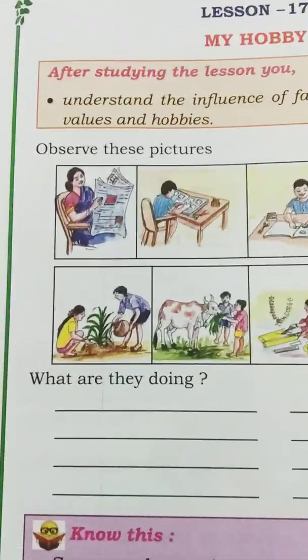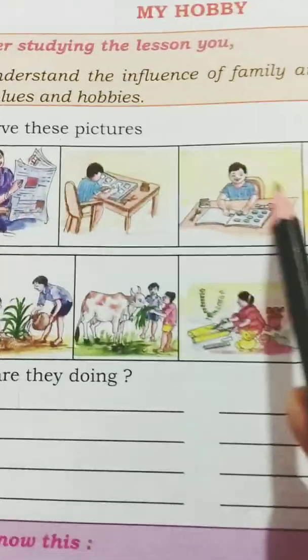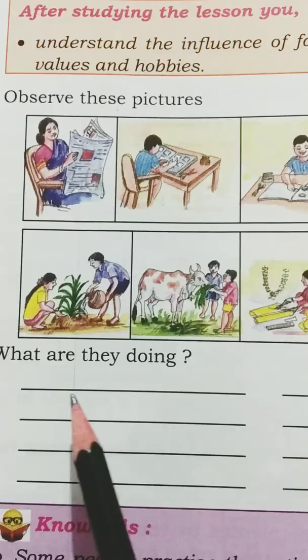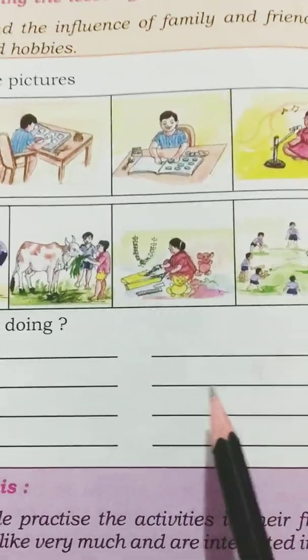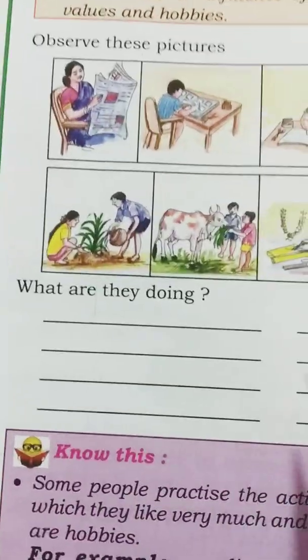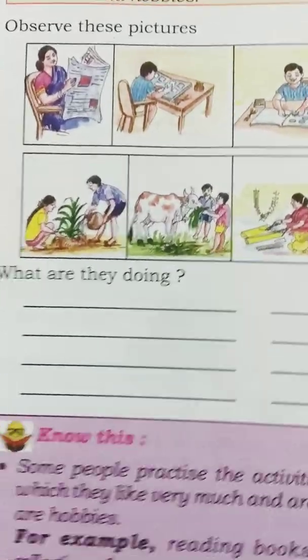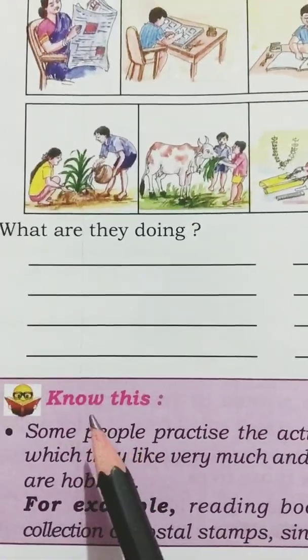Now you have to write what they are doing. What are these people doing? You have to write it here. Say, reading newspaper, collecting stamps, collecting coins, singing. Like that you have to write. You have to fill in these blanks. Next, do you know? He is asking, know this.